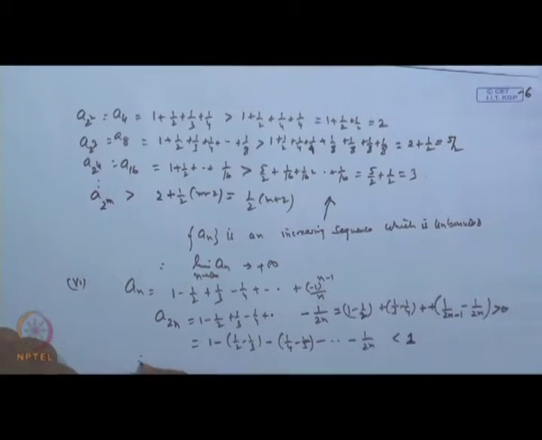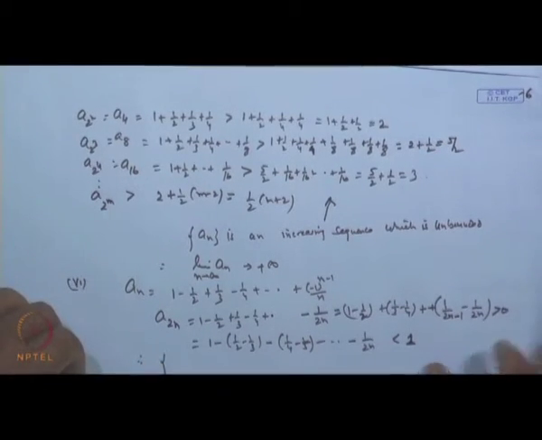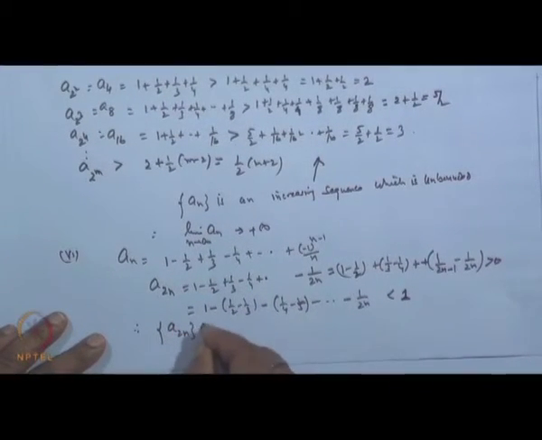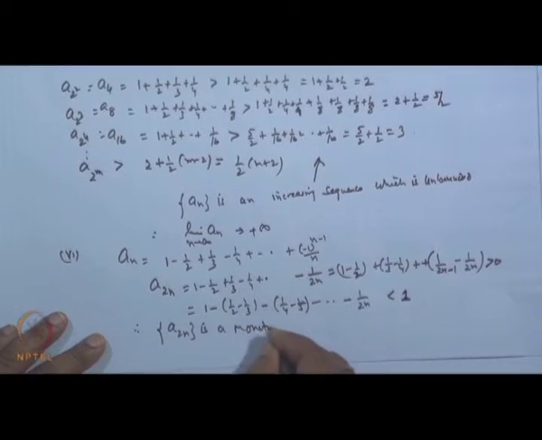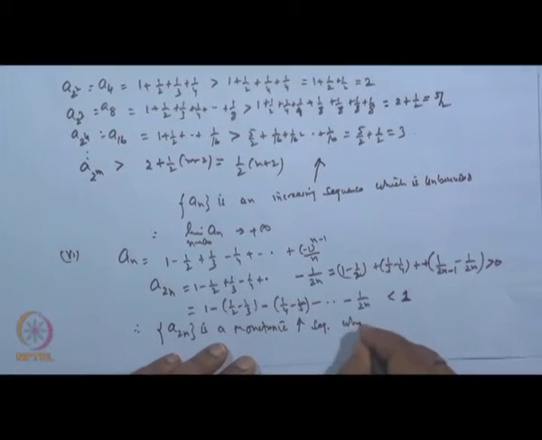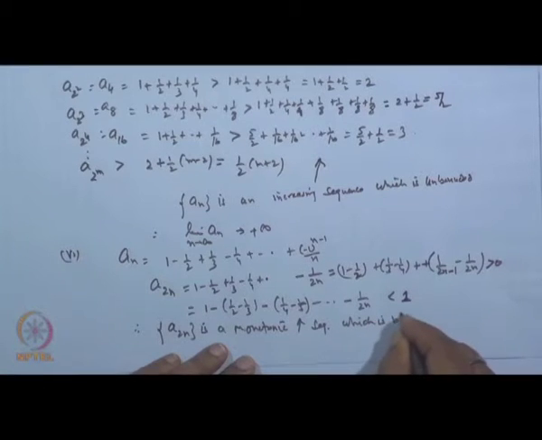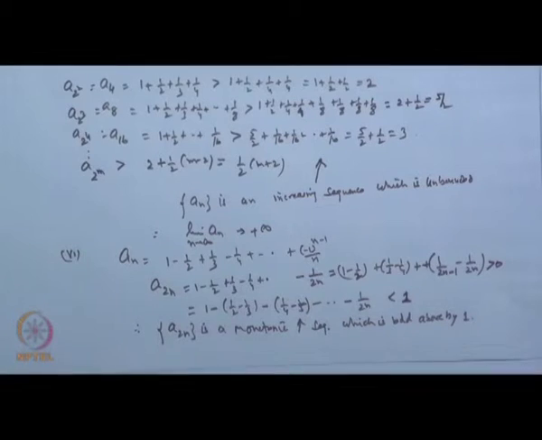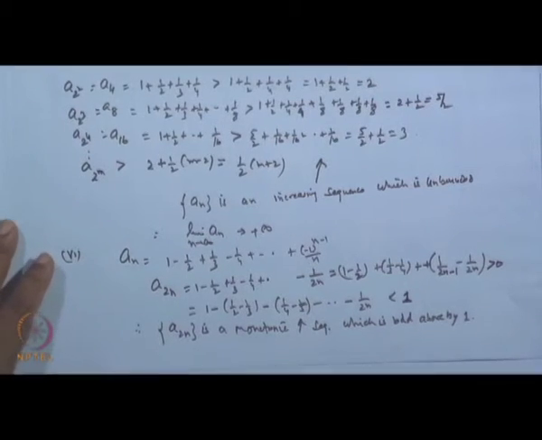So, this shows the sequence A 2n is a monotonic increasing sequence which is bounded above by 1.